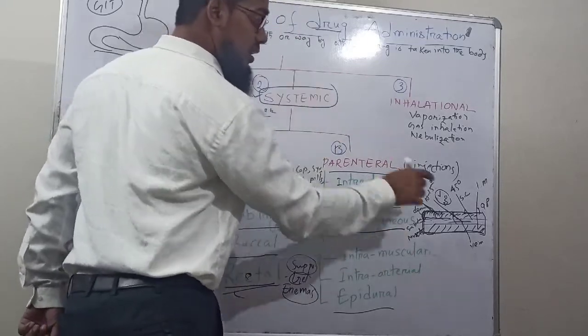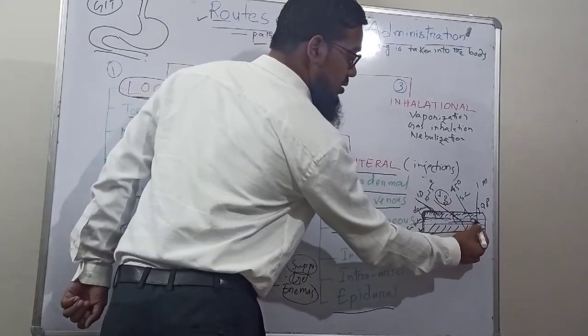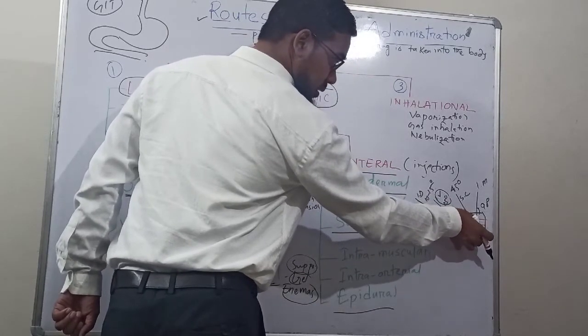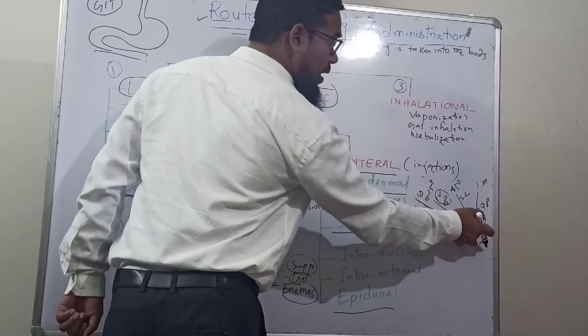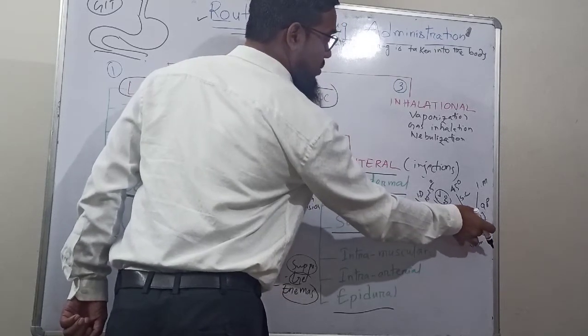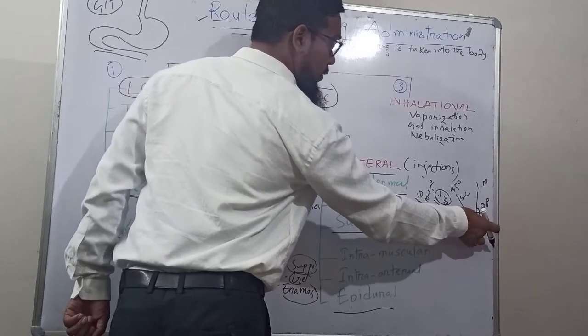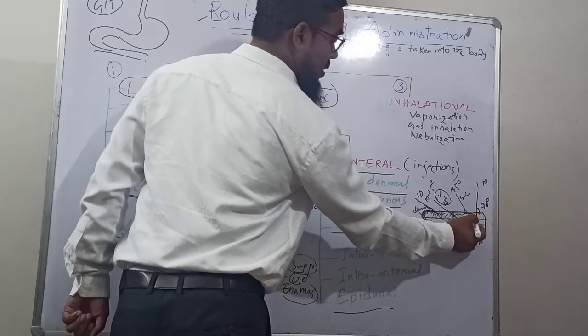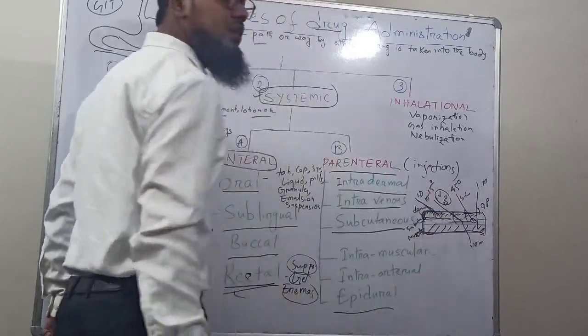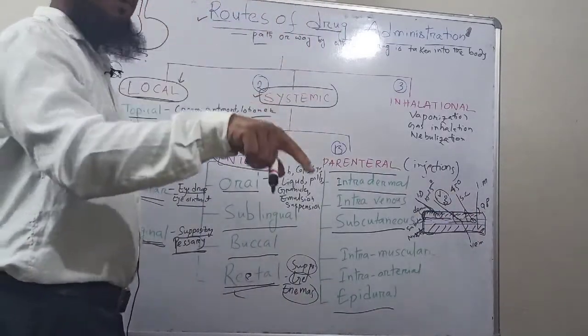Sometimes the drug is given to the subcutaneous region, the layer below the dermis, between the muscle and the dermis, where the fatty layers are. There the injections are given at a 45 degree angle.